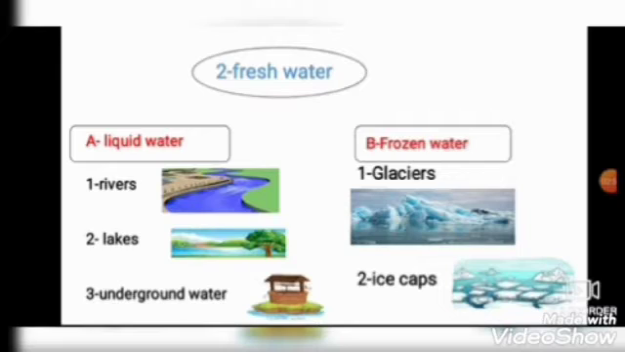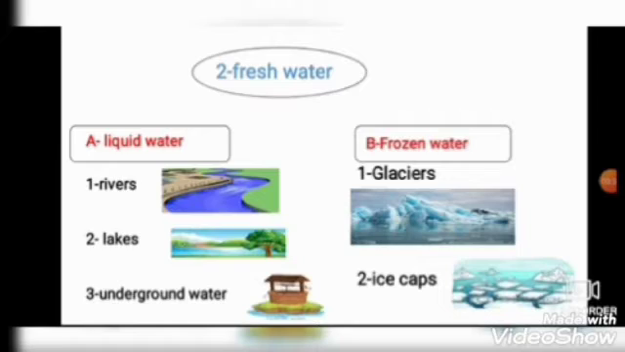Number 3, underground water, like the people that live in the desert, we drink from the underground water. Okay, so liquid water, it's a fresh water you can drink, like the water in the rivers, lakes, underground water. Okay, they are liquid water.